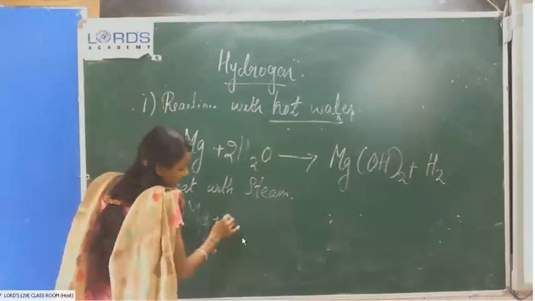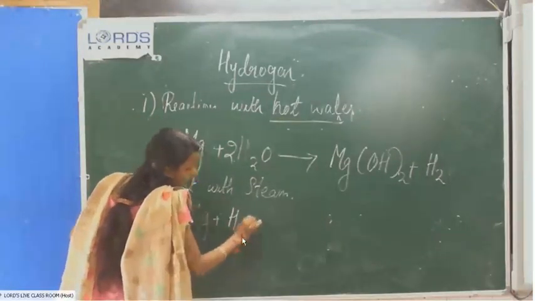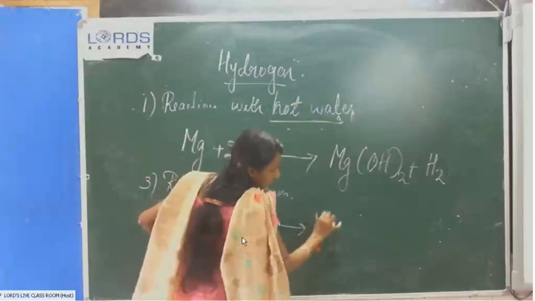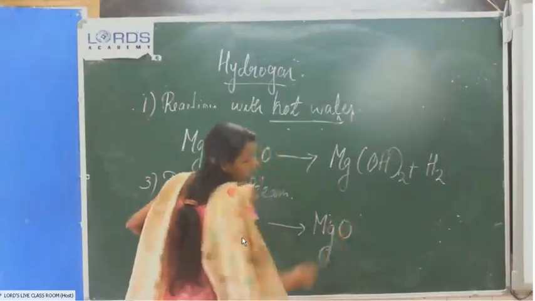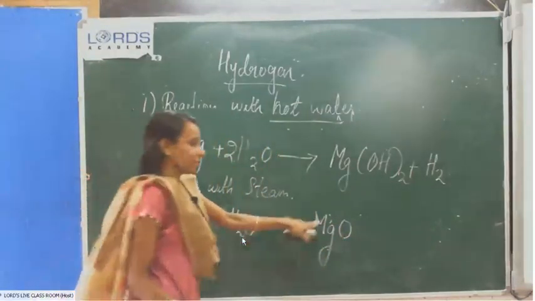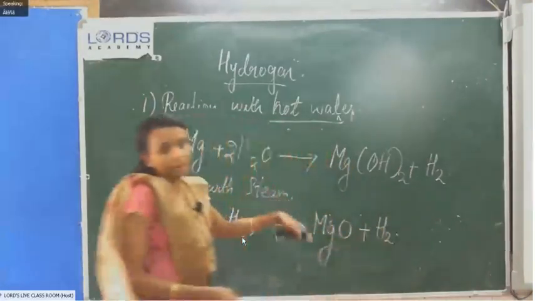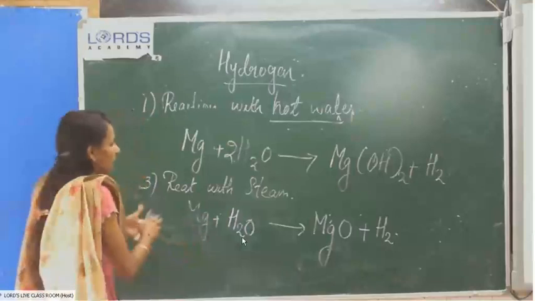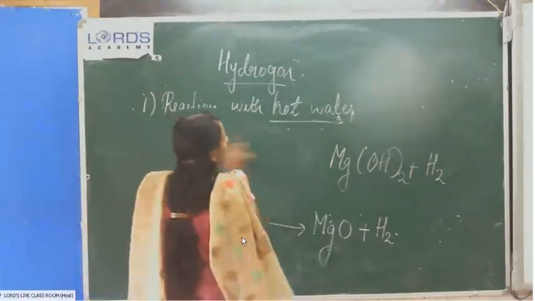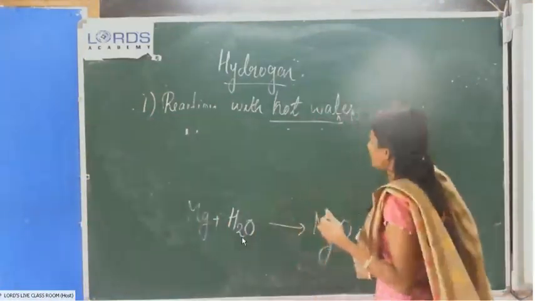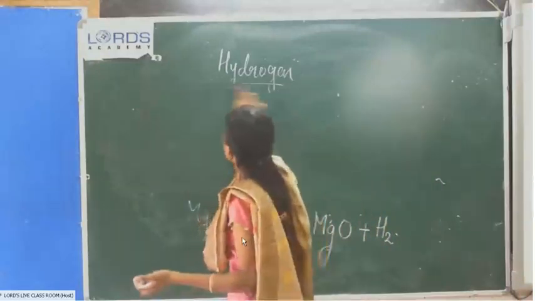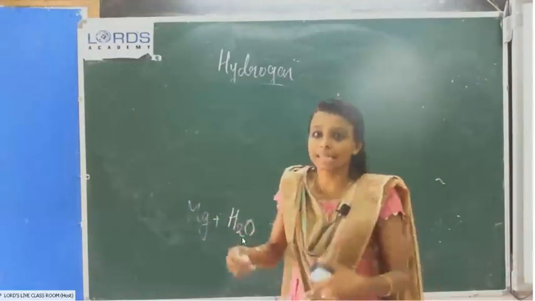First we can take magnesium reacting with steam. What is the oxide of magnesium? Magnesium oxide, MgO, and hydrogen gas is also liberated. After magnesium in the metal activity series, we have iron, zinc, aluminium. These all react with steam.